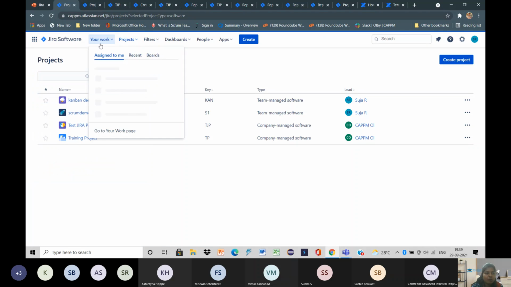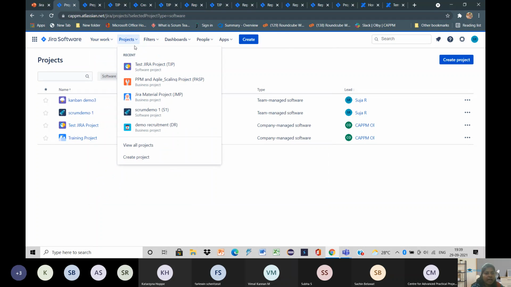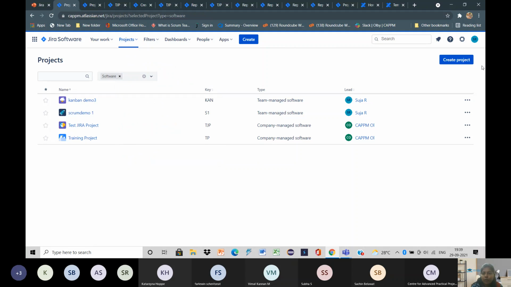And here we have an option of Your Work. In this, we will find a few options like Assigned to me and Recent, and finally we have Boards. And here we have Projects. In this Projects menu, we have two options. The first one is viewing all the projects, and the second one is creating a project. So we can create a project through this option, and also we can directly go for this Create Project option, and we can create the project.